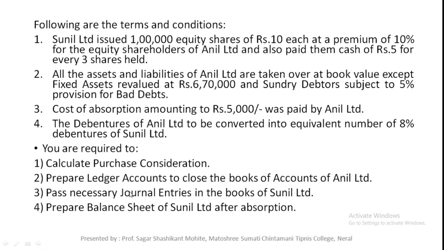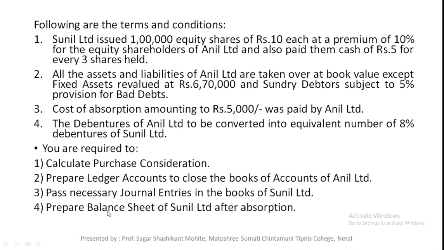I want to show you all these things in this lecture. That's why I mention here that you are required to do all these, but generally they will ask you one or two things out of these four things. That means the purchase consideration is compulsory. In every problem you need to calculate the purchase consideration, or prepare the PC.